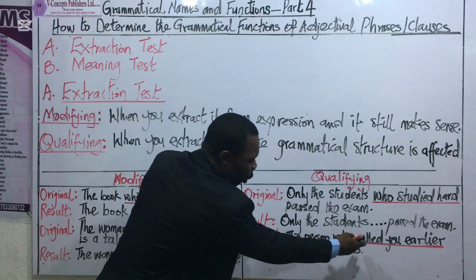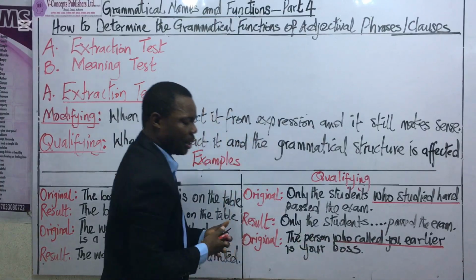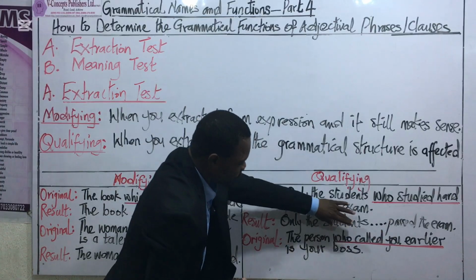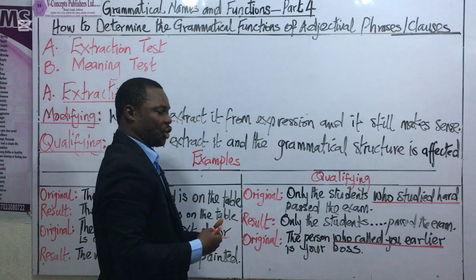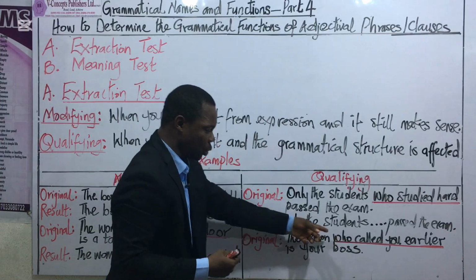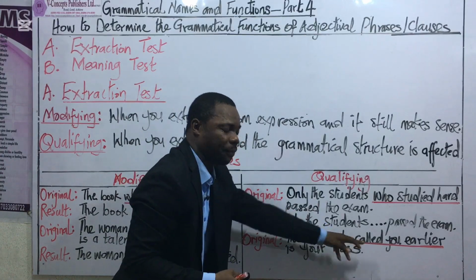The person who called you earlier is your boss. Now, we are considering the clause who called you earlier. It is an adjectival clause because it begins with who and it contains a final verb.